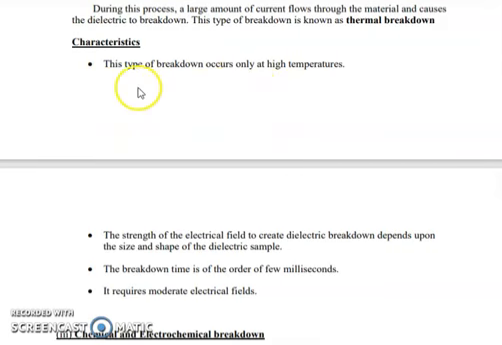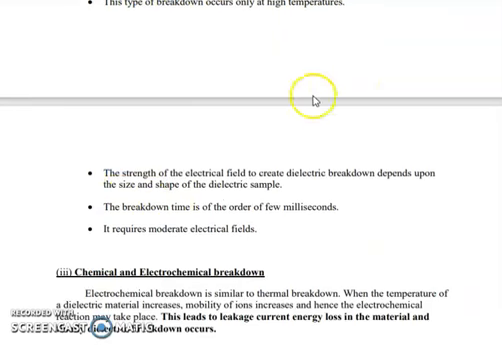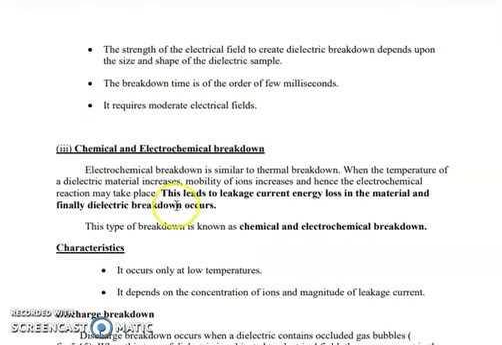The characteristics of thermal breakdown are: it occurs at high temperatures. The strength of the electric field needed to create a dielectric breakdown depends on the size and shape of the dielectric sample. The breakdown time is of the order of a few milliseconds, and this requires moderate electric fields.